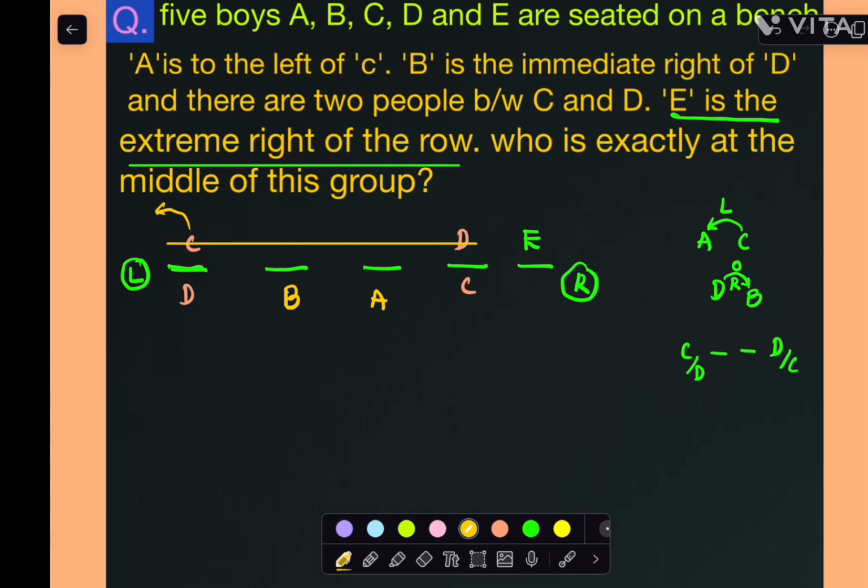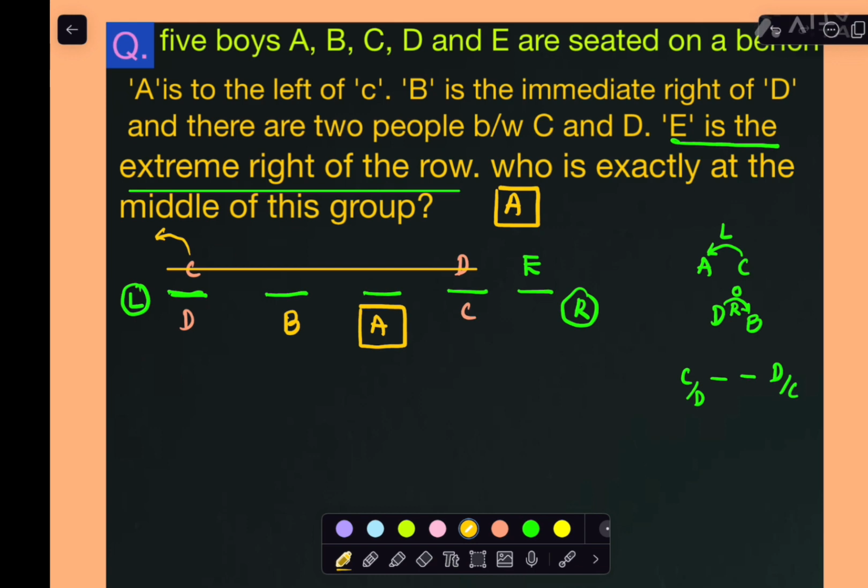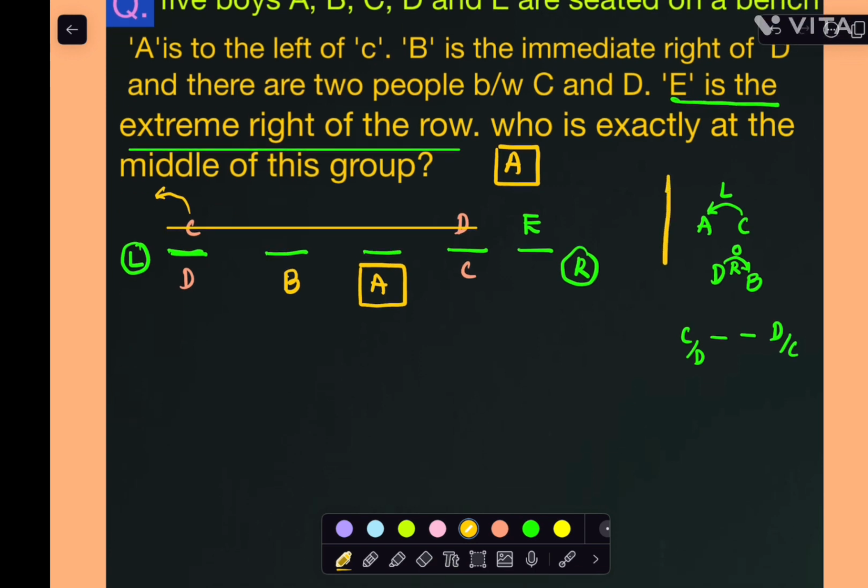Who is the middle in this group? So A is the middle in this particular group, right? Your answer is what, ma? A, right? In this way we can answer it. First of all, write your data in short format. It is easy to represent it, na?